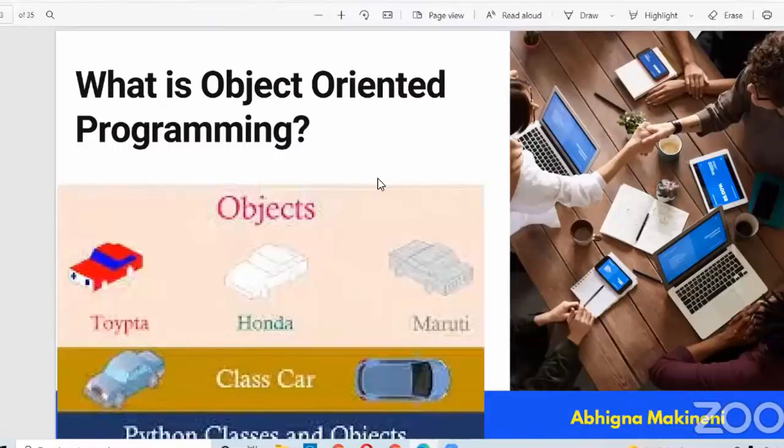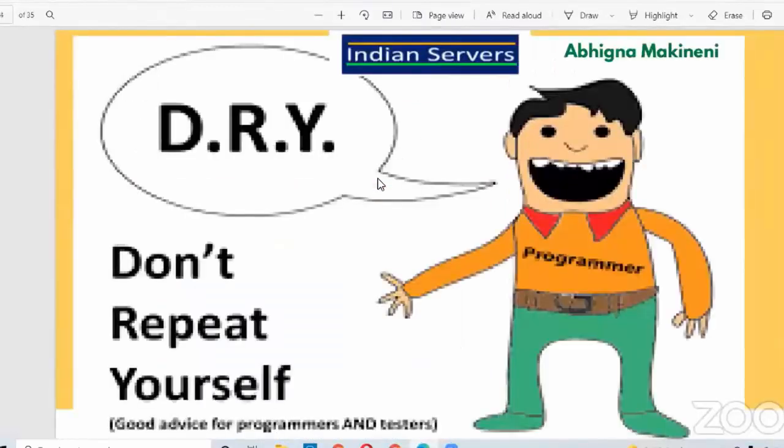These objects are created from classes. Then what are classes? A class is nothing but a template, or we can say a blueprint, or we can also say a design in which objects are created. So do you know one thing? Object-oriented programming encourages code reuse through the DRY concept. D for don't, R for repeat, Y for yourself. If OOPS had a mouth, what would it say? Hey developer, don't repeat your code, utilize me, it says like that. So this is the best advantage of the OOPS concept.